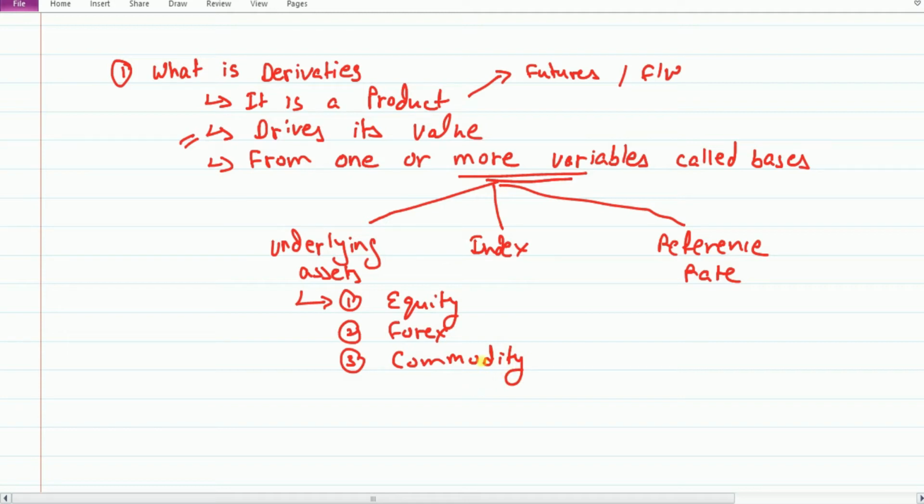So this is the entire derivative. So once again, if I just recap what is derivatives, it is a product which derives its value from one or more variables, and these variables can be underlying assets, can be index or reference rate. And what is this underlying assets? These underlying assets can be equity, forex and commodity. So I hope you have the idea of what is derivatives. So let's talk about some of the important points in these derivatives.